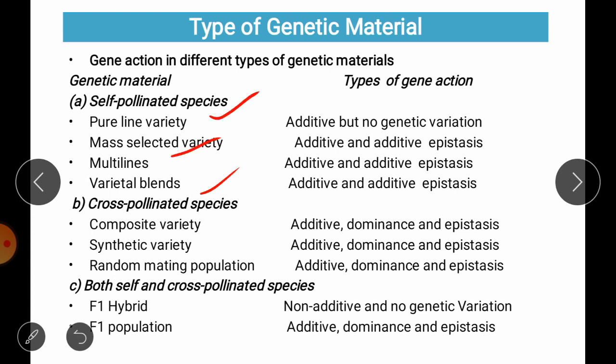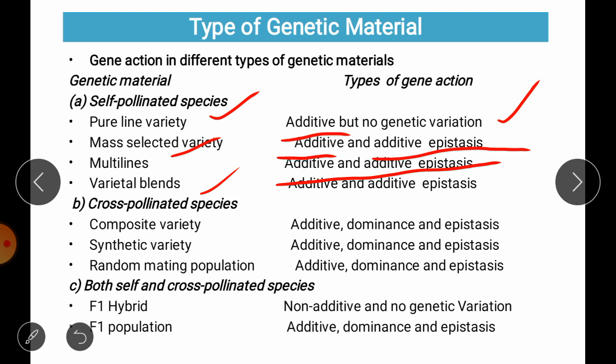So if we want to breed for a pure line variety or we want to make improvement in that, it will show us an additive type of gene action and there is no genetic variation. In case of mass selected one, we are having additive into additive type of epistasis component. Then in case of multi-line, we also have the same additive into additive type of gene action.